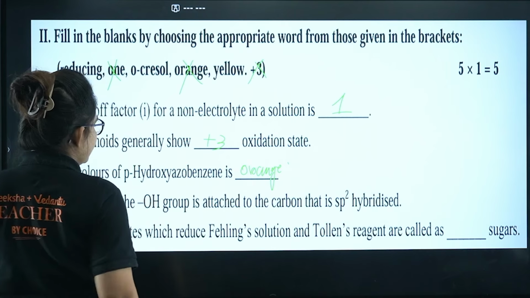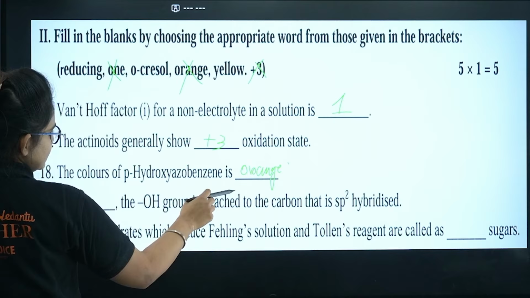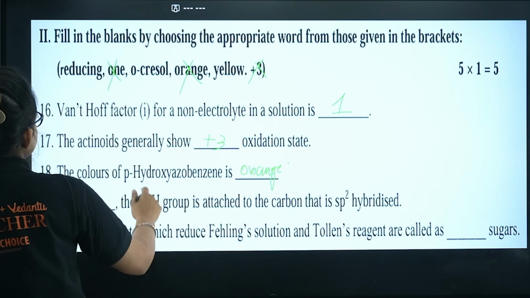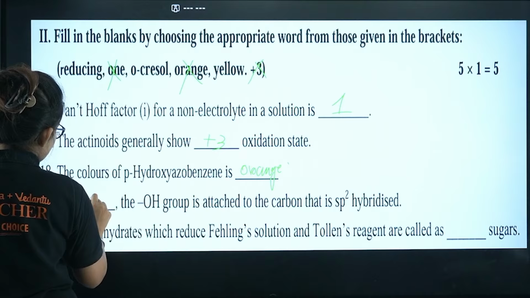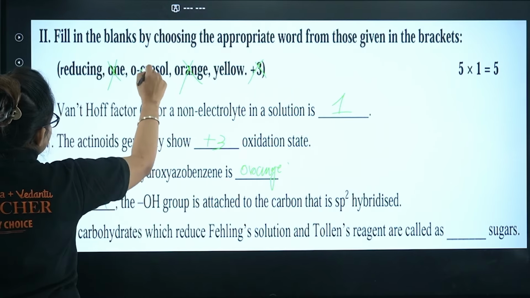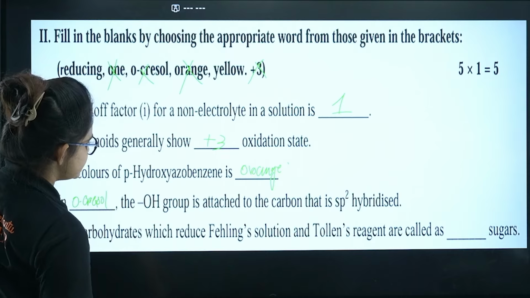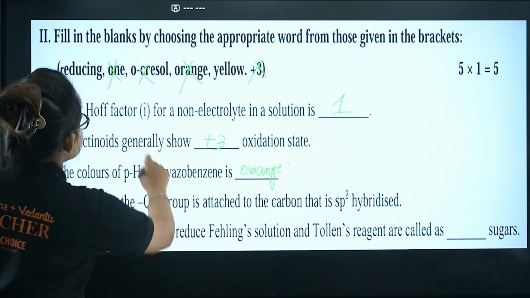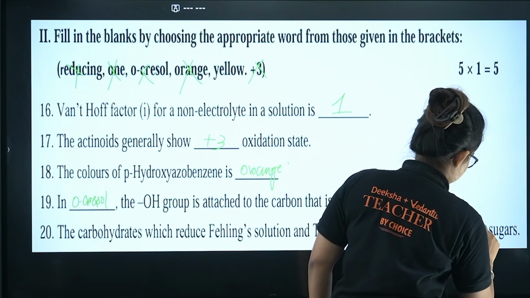Next, the OH group is attached to the sp2 hybridized carbon, so it's going to be orthocresol. Next, the carbohydrates which reduce Fehling's and Tollens solution are called reducing sugars.